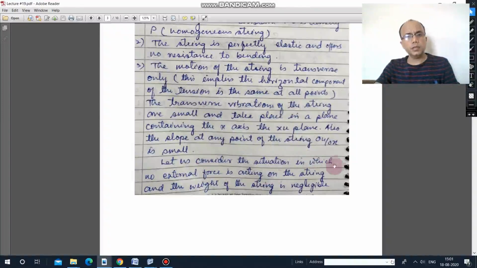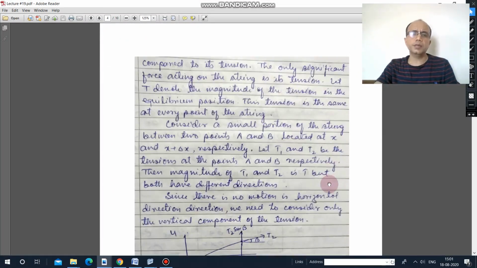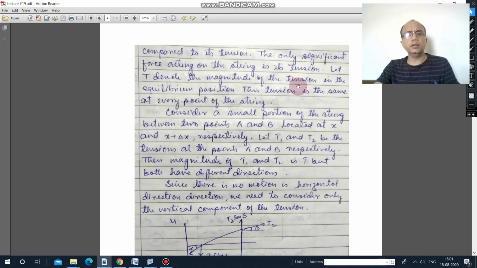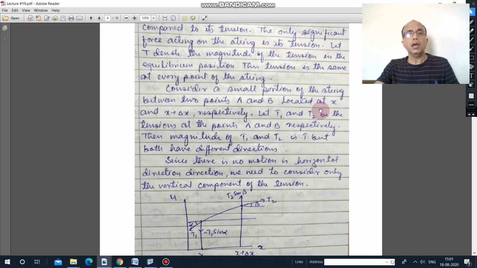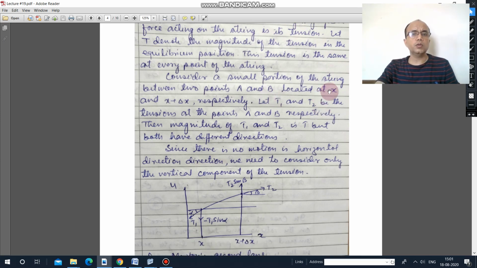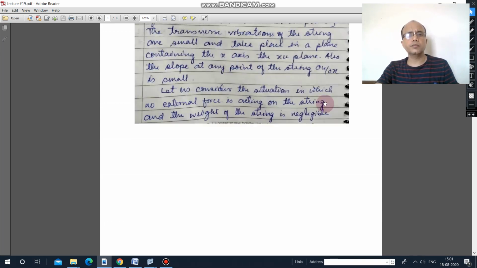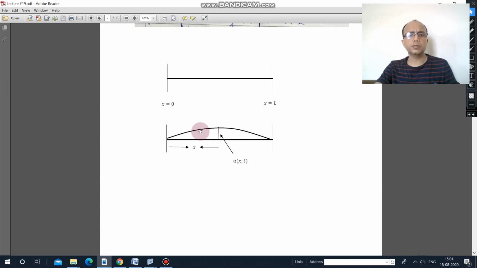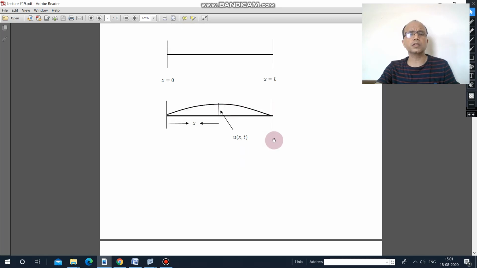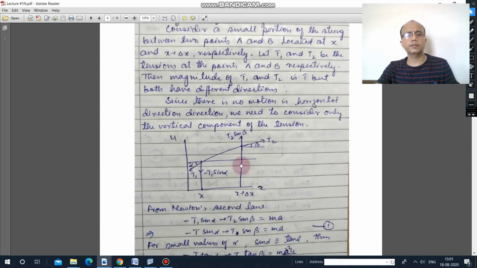Let us consider the situation in which no external force is acting on the string. The weight of the string is negligible compared to its tension. It means the only significant force acting on the string is its tension. Let T denote the magnitude of the tension in the equilibrium position. This tension is the same at every point of the string. Now consider a small portion of the string between two points A and B, as shown in this figure.